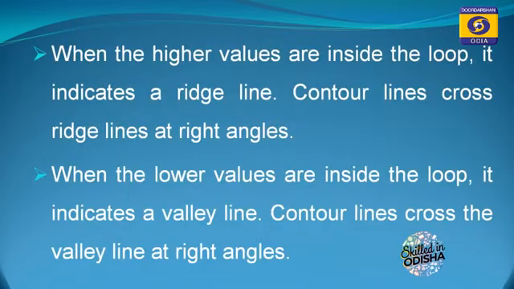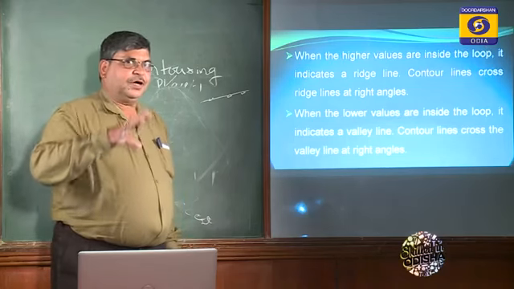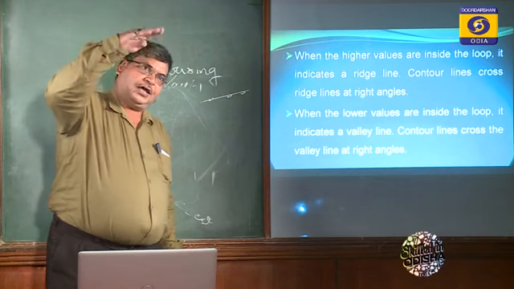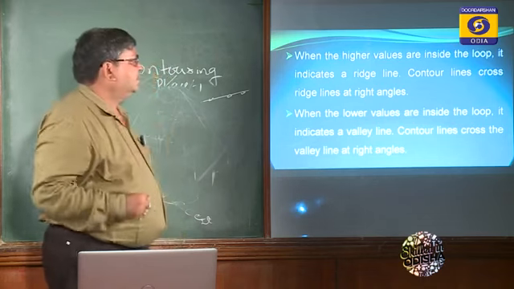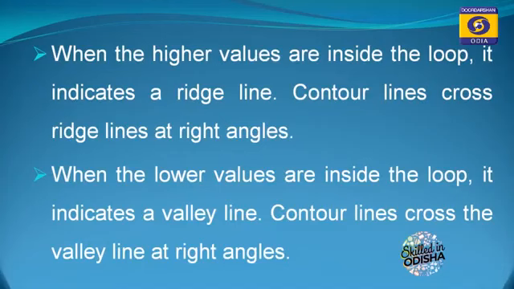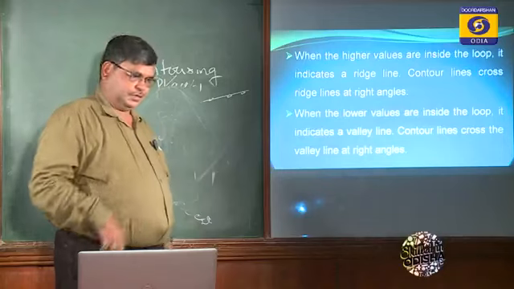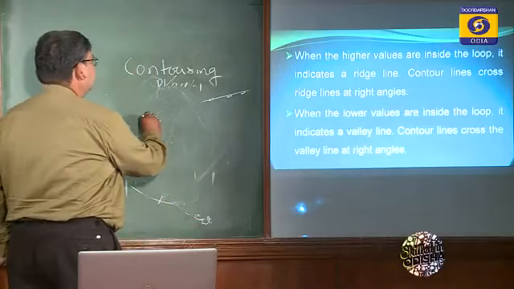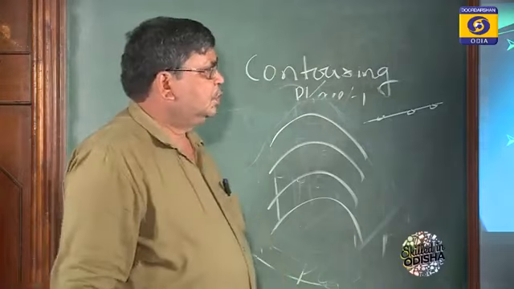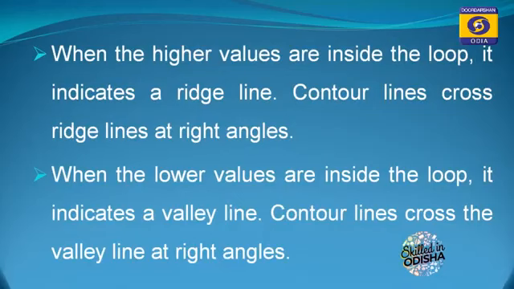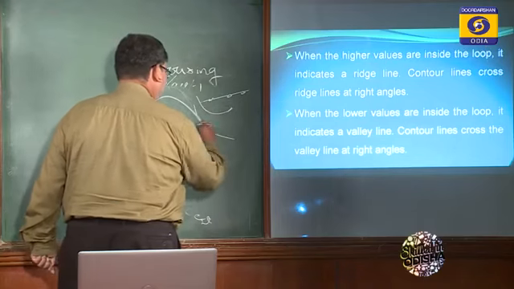When the higher values are inside the loop, I have already discussed. When the reduced level is going higher and higher, you will find inside the loop it indicates a ridge. This was a ridge line. I will show you the ridge line. This is ridge line. And when the lower values are inside the loop, it indicates a valley. So this is the valley case.